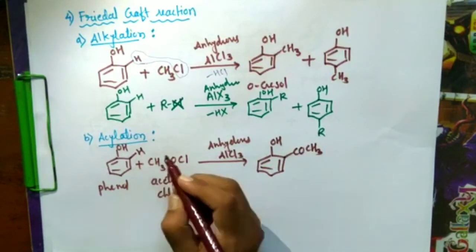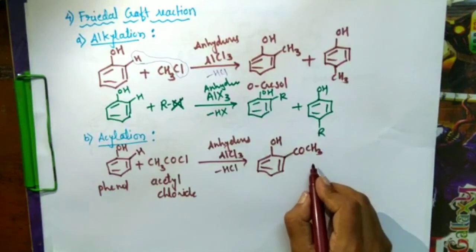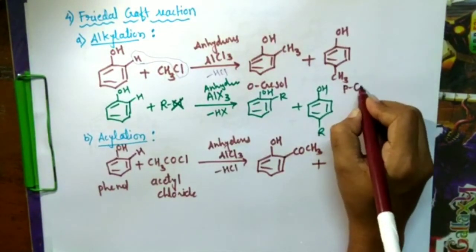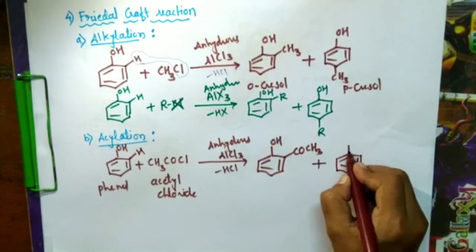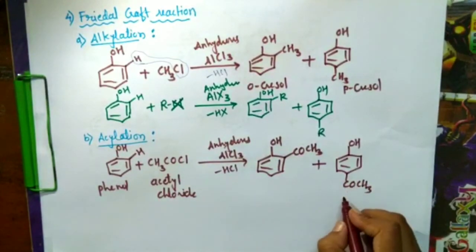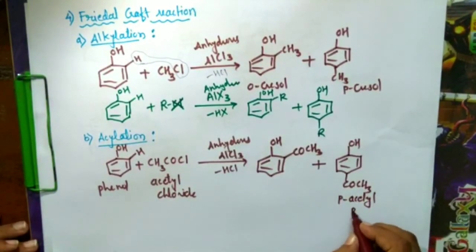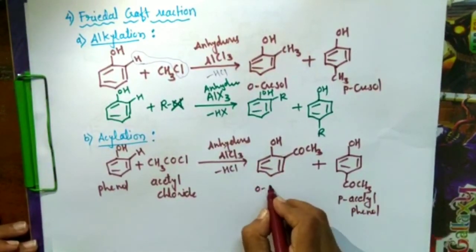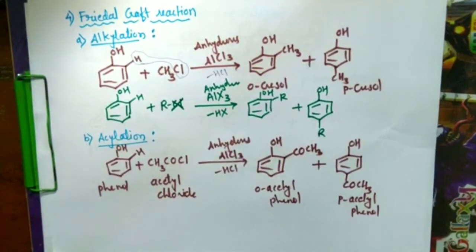With the loss of HCl, we get the ortho product and also the para product. This is para-acetyl phenol, and this is ortho-acetyl phenol. So this is about all the electrophilic substitution reactions of phenol.